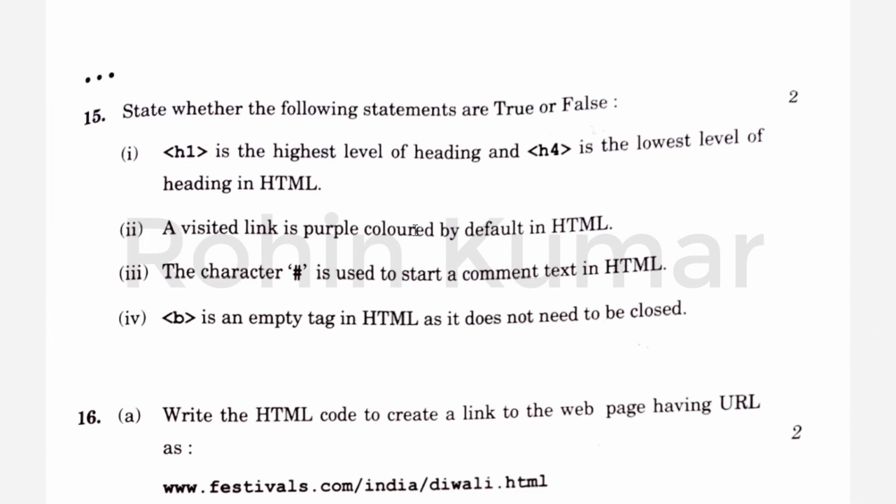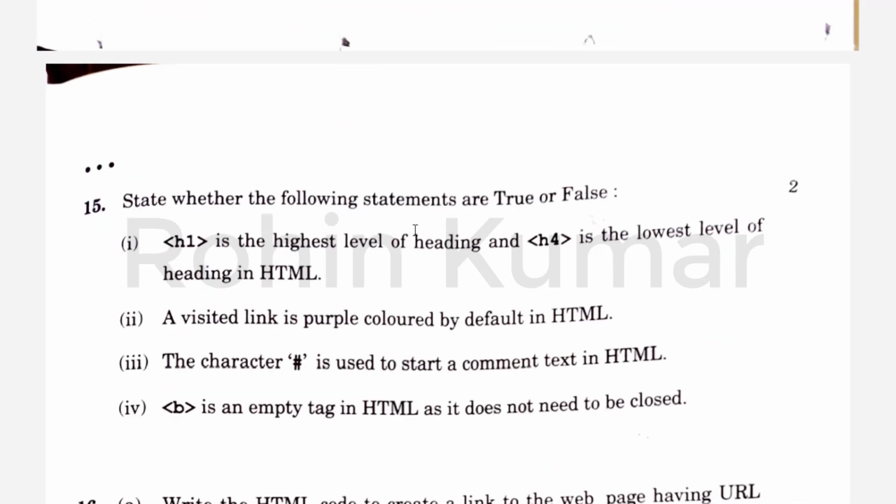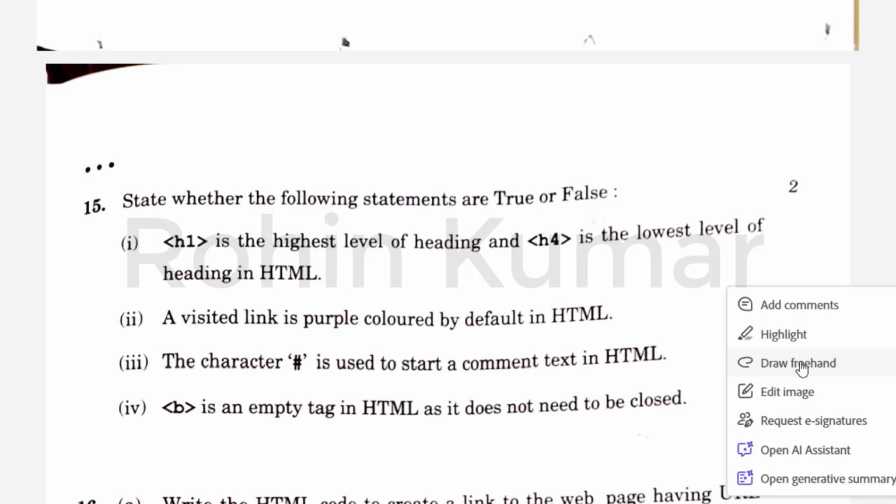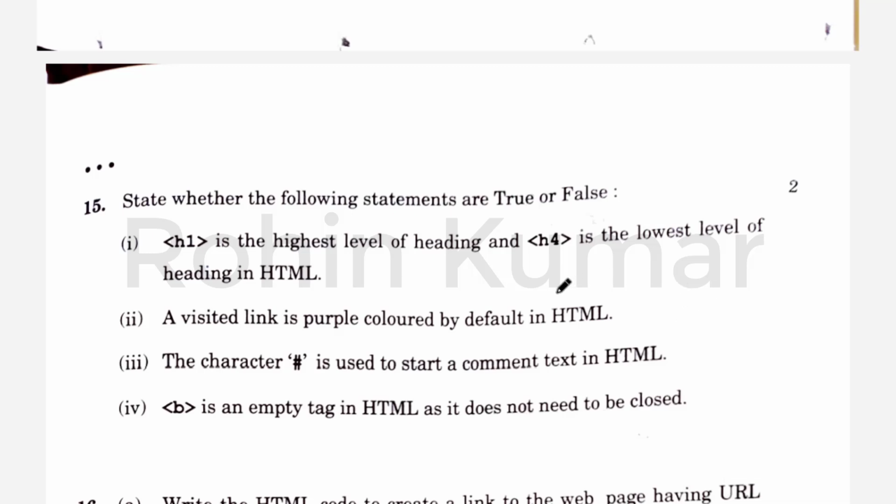So the next question is which is true and false. State whether the following statements are true or false. So the first question is H1 is the highest level of heading and H4 is the lowest level of heading in HTML. So H1 is obviously the largest level of heading. It's rank 1 heading, but H6 is the lowest level of heading. So this is not right. So the answer of this question is false.